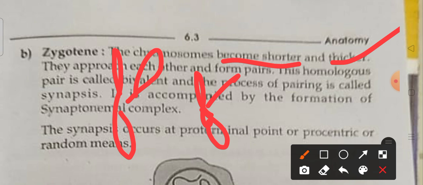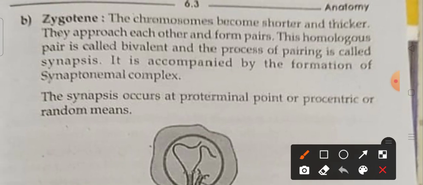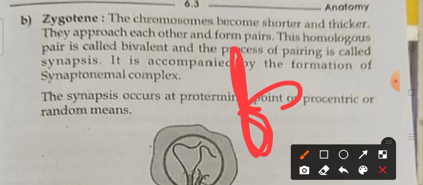This homologous pair is called a bivalent, and the process of pairing is called synapsis.